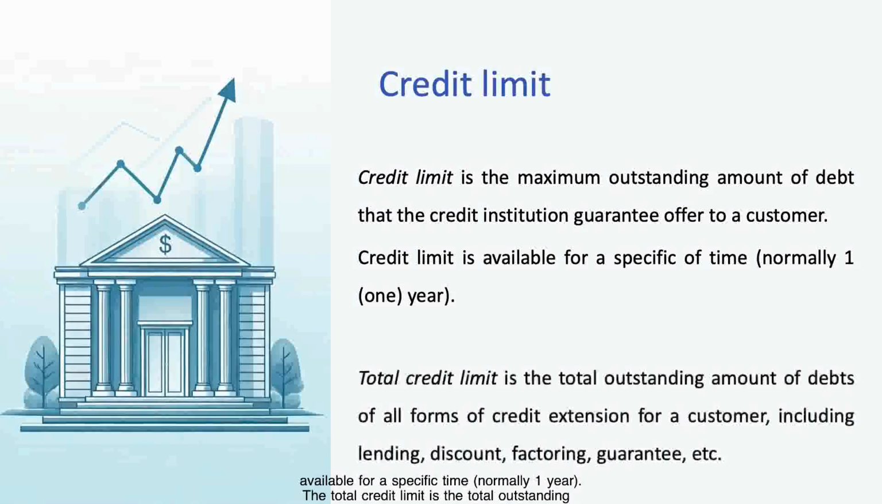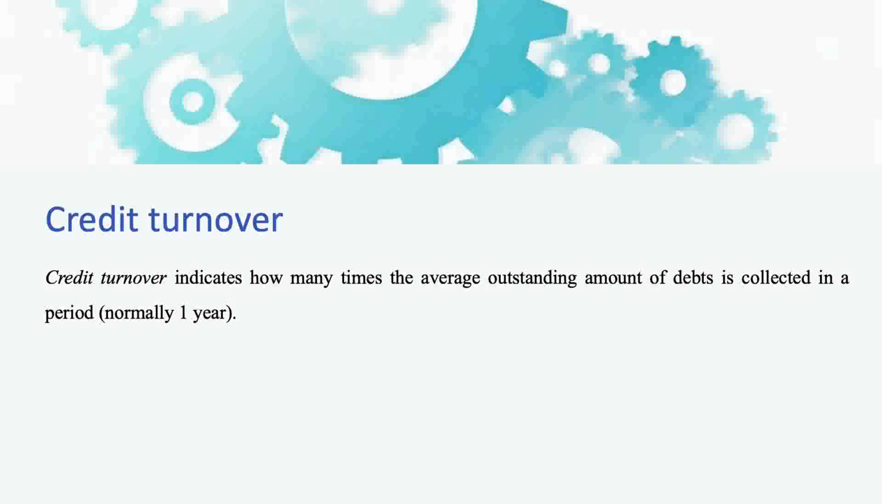The total credit limit is the total outstanding amount of debts of all forms of credit extension for a customer, including lending, discount, factoring, guarantee, etc. Credit turnover indicates how many times the average outstanding amount of debts is collected in a period, normally 1 year. Credit turnover indicates the speed of volume repaid that banks collect from borrowers. This is an important indicator calculated annually by banks to assess the ability to organize credit capital management and credit quality in meeting customer needs.